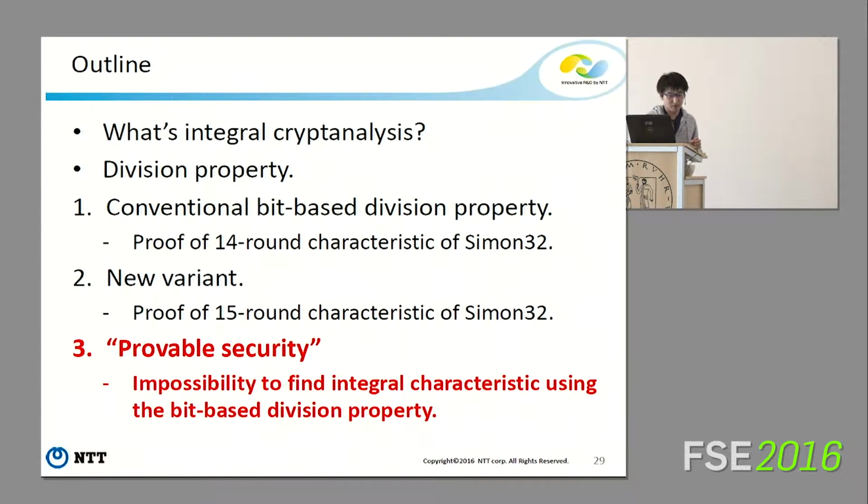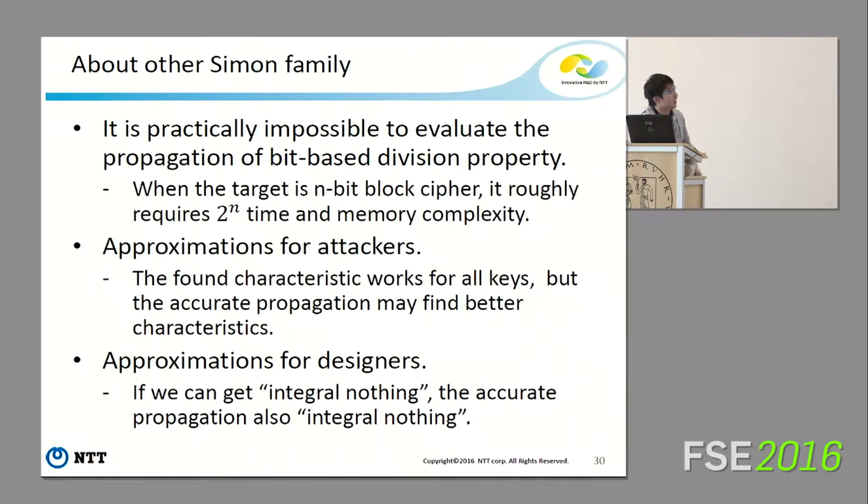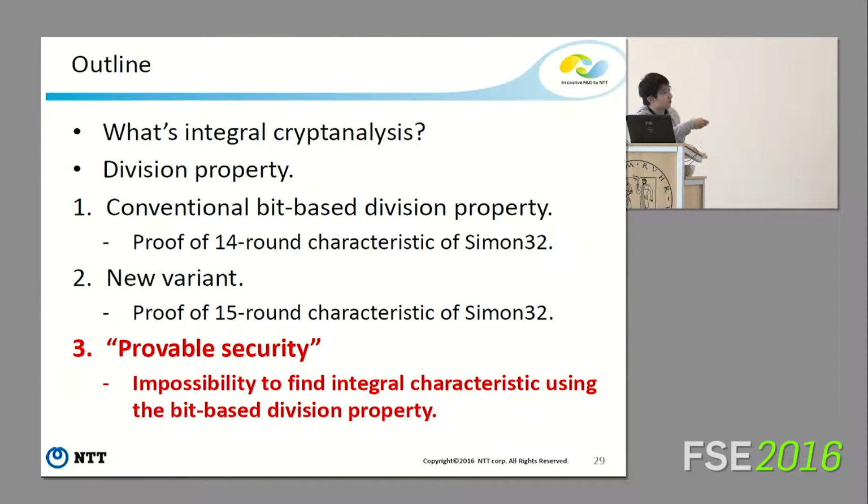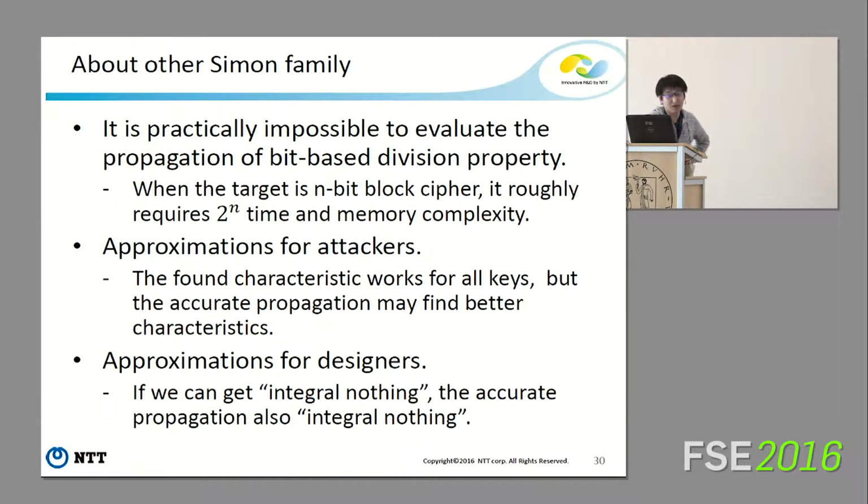Finally, I talk about so-called provable security, that is, the impossibility of finding an integral characteristic using the bit-based division property. In the previous two contributions, the application is only Simon 32. This is because it is practically infeasible to evaluate the propagation of the bit-based division property for a block cipher.